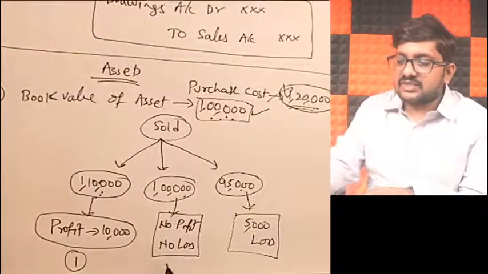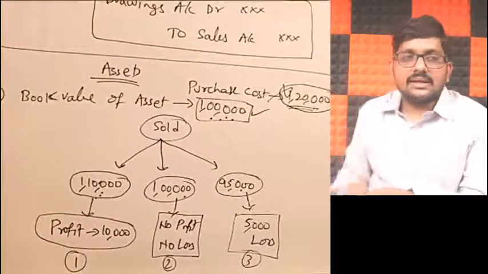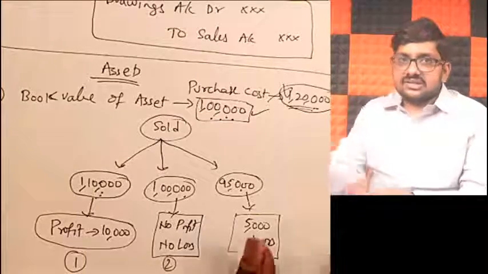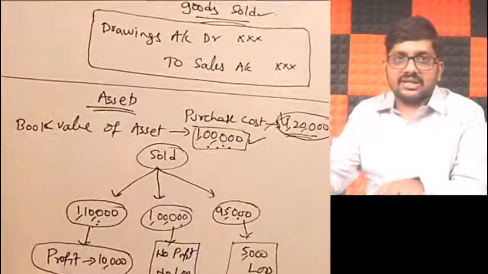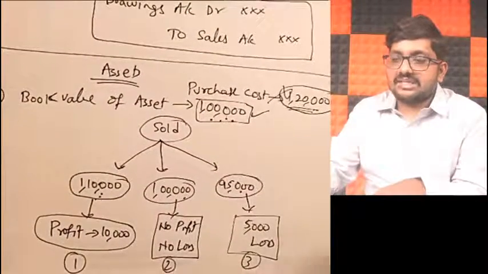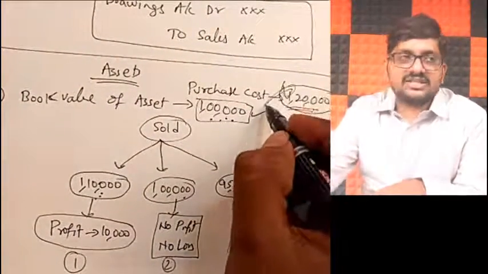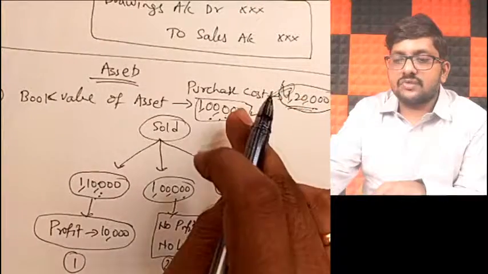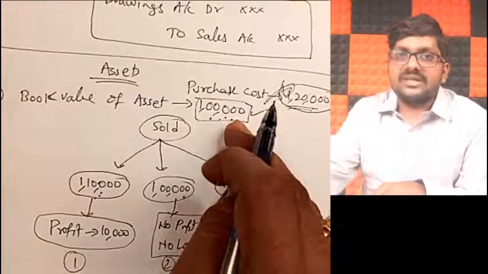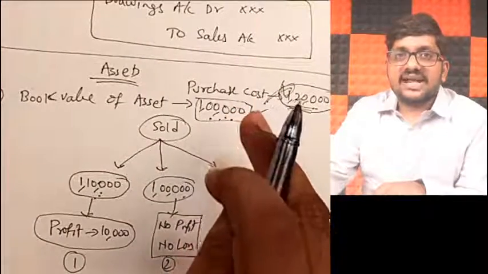I'll take them as case 1, case 2, and then case 3. And then we will discuss the journal entries. Got it, friends? Now let us jump into the journal entries. I hope I am clear with this. Again, I am explaining you. Please observe. You should never compare with your purchase cost. You purchased for 1,20,000, but I never compare it with 1,20,000. You should always compare with your book value. How much is the value of the asset as per my books of accounts?